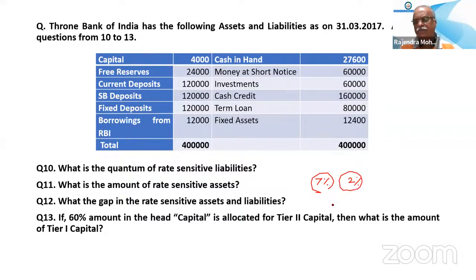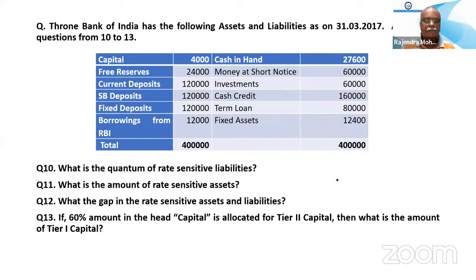Earlier in Basel 2, that was there, where tier 2 cannot exceed tier 1. In Basel 2 and Basel 1 it was possible, but with 7% and 2%, in no way will tier 2 exceed tier 1.